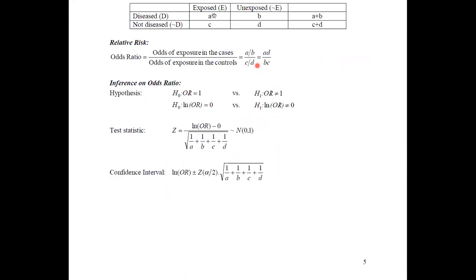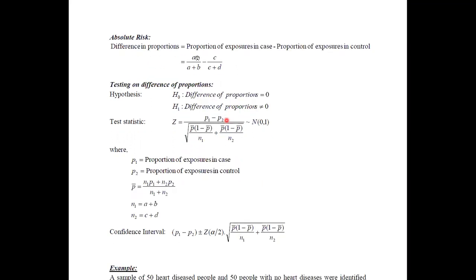There are A exposures in this group and C exposures in this group, so we have to divide those values by the group totals. The proportion of exposures in cases is A divided by A plus B, while the proportion of exposures in controls is C divided by C plus D. A divided by A plus B minus C divided by C plus D gives you the difference in proportion.